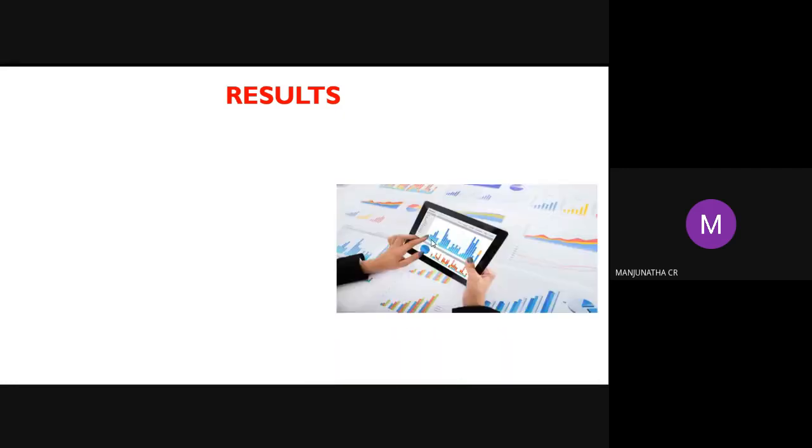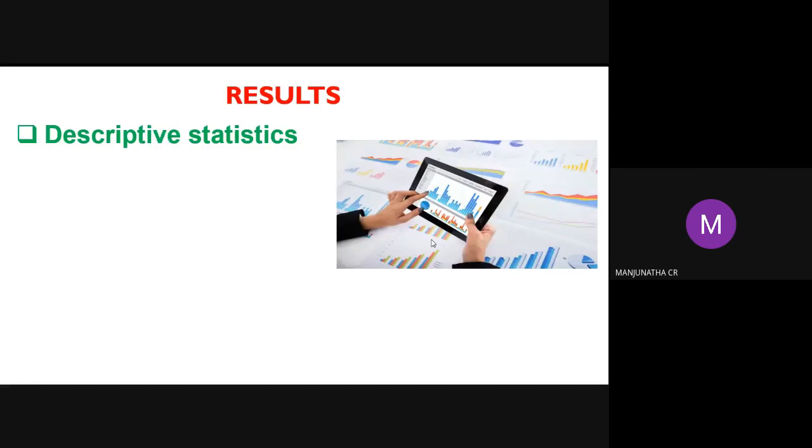Next, after methods, we explain the results of the experiment. Descriptive: whatever data is obtained, you can do descriptive statistics. Descriptive statistics means differentiating between types of data, and using correct descriptive statistics for categorical and numerical variables. Describe the mean, median, mode, standard deviation, range, regression coefficient, whatever descriptive statistics are required for your particular research paper. Don't do all of them; select whatever is related to your research and do those descriptive statistics.